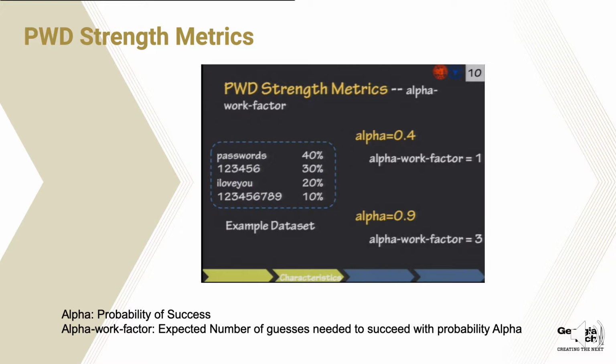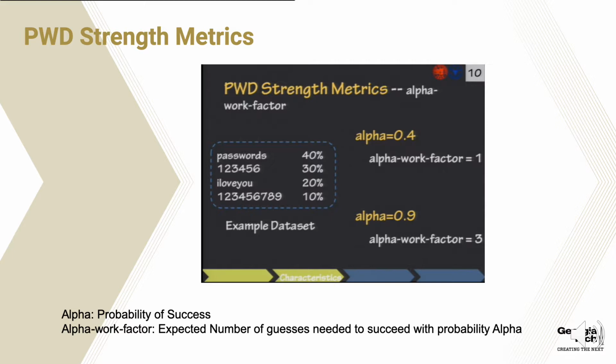Here is an example data set, and we have four passwords. If we want to achieve an alpha success rate of 40%, the work factor just needs to be 1, because this password already takes 40% of the data set. So we only need to guess one time to meet a success rate of around 40%.